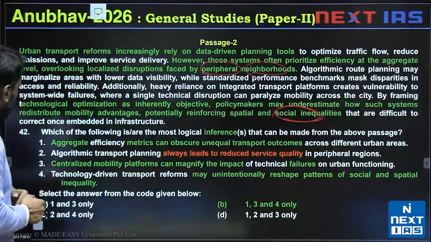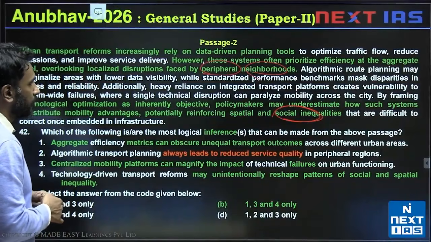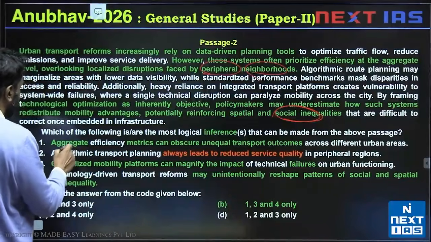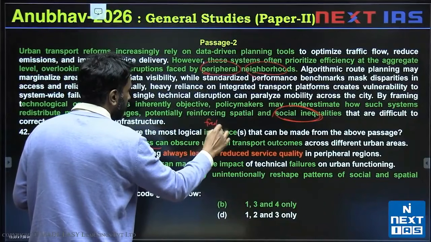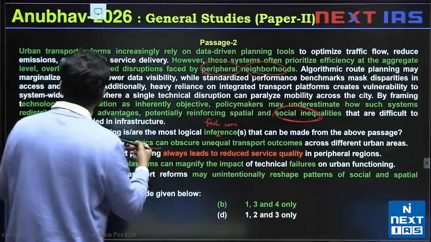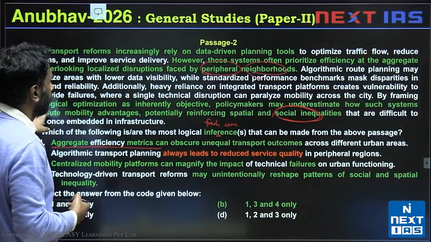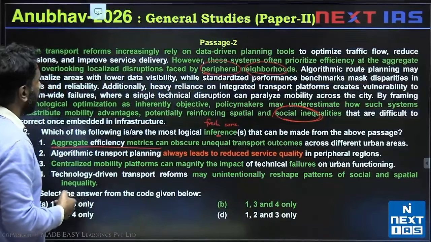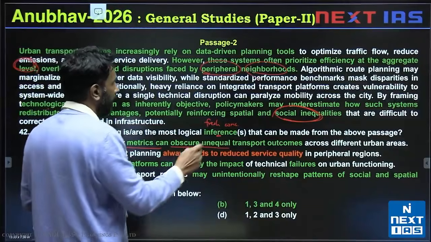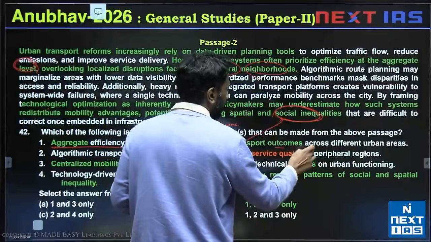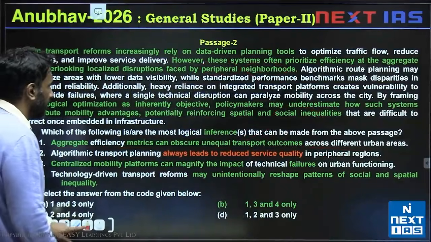Okay. One says aggregate efficiency metrics can obscure unequal transport outcomes across different urban areas. I'm looking for inferences, so I'm making fresh conclusions from the passage. This should be based on some data in the passage. So, aggregate level metrics can obscure unequal transport outcomes, social inequalities across different urban areas. So one is definitely valid. It can obscure or hide inequality.